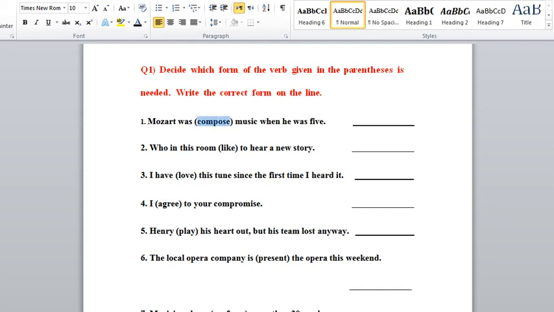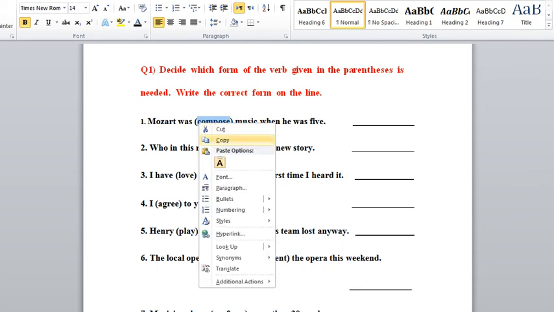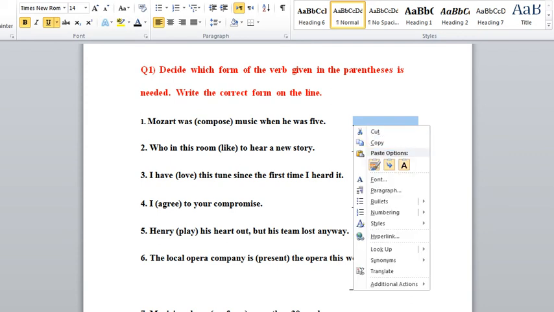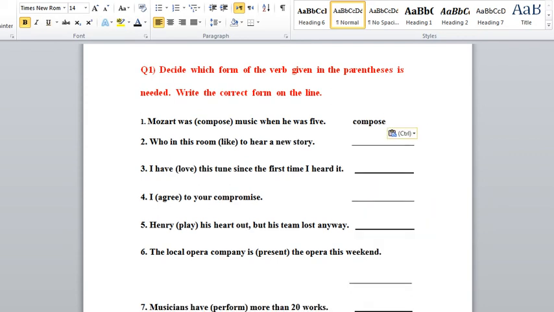So I will just make it easy for everyone. I'll be copying the verb and writing the verb over here. No need to write this e, but I need to put ing instead. Let me highlight this is the answer. If you read the sentence back again, it's Mozart was composing music when he was 5, because this is the past progressive tense.